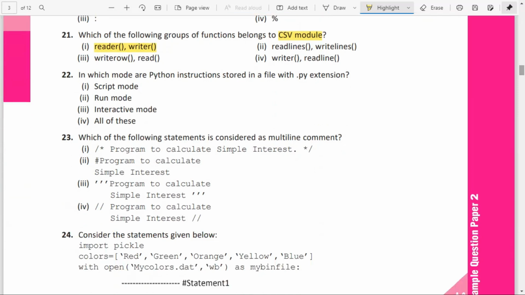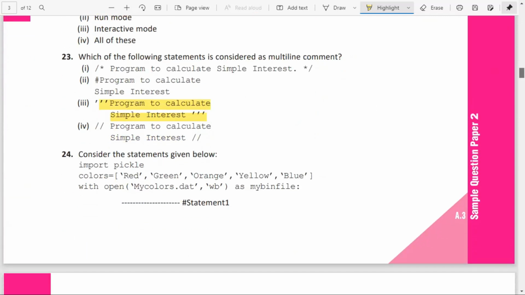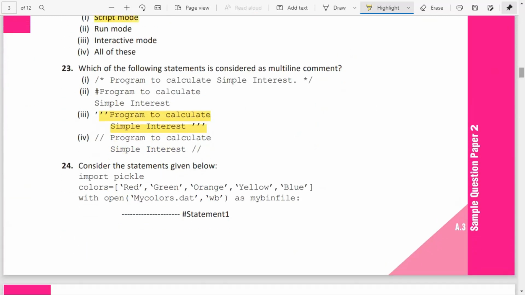In which mode are the Python instructions stored in a file with a .py extension? We know that in script mode it's saved with a .py extension. In interactive mode, you get the immediate result. Which of the following statements is considered a multi-line comment? Multi-line comments means it will be enclosed inside triple quotes. Single line comments means a hash will be there. Hash is used for single line comments.